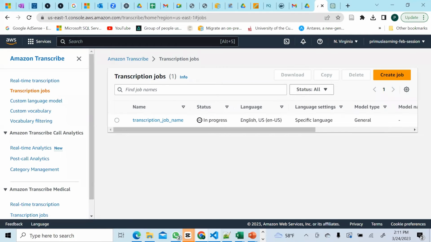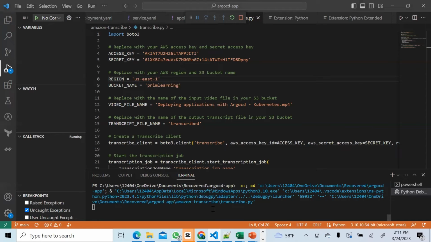When it completes, it will tell us that it's complete right here, right? You see that this one is faster than the job we ran on the AWS console. So this one is quicker. It will return output quicker than the first option that we used.